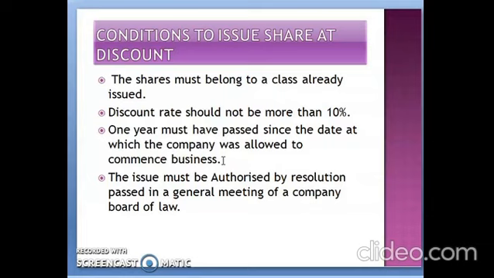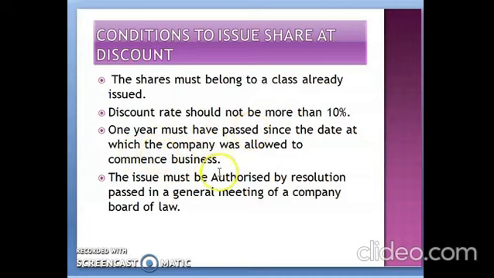And if you wish to issue those forfeited shares once again to the normal public, you cannot do that. Why? Because the commencement of the business has completed only a 6-month period. It's not completing the 1 year period. So it is compulsory for every organization that as and when it commenced its business, 1 year should have passed for issuing the shares at a discount.